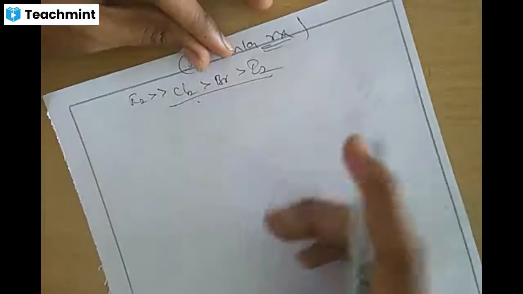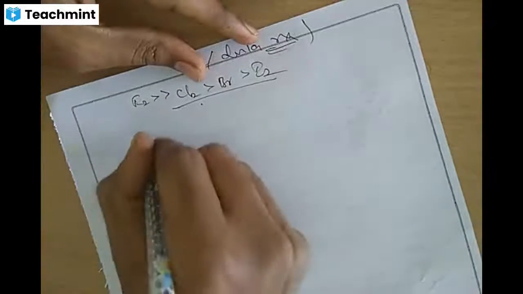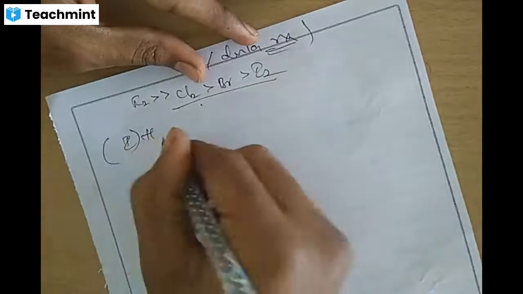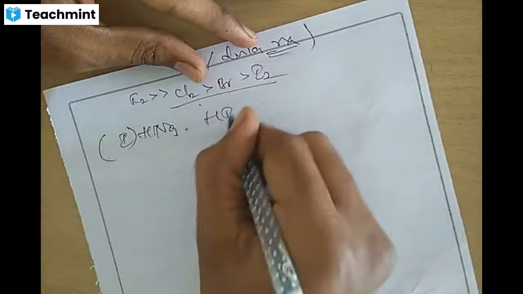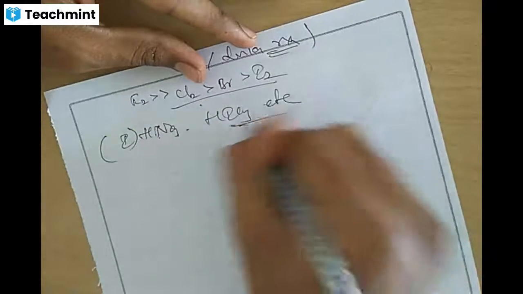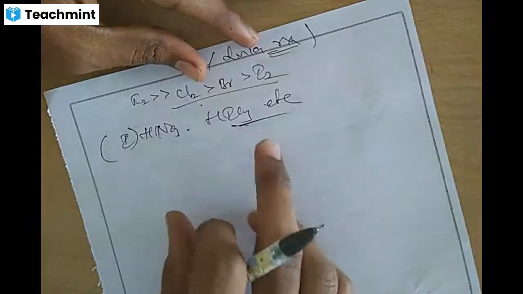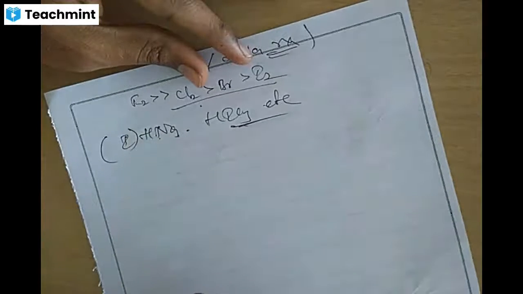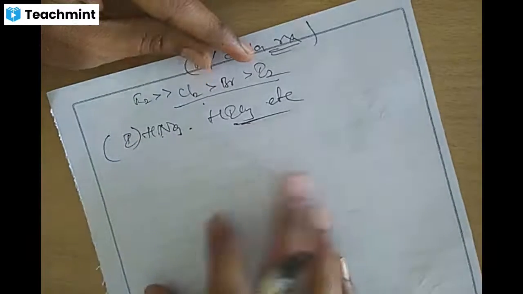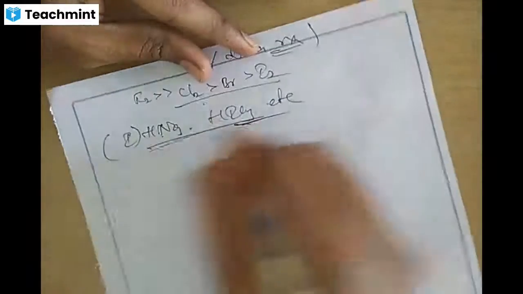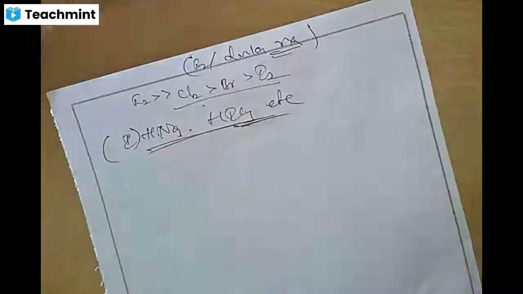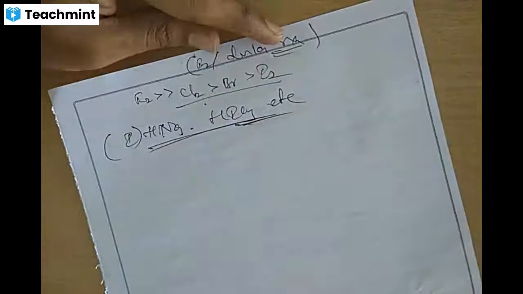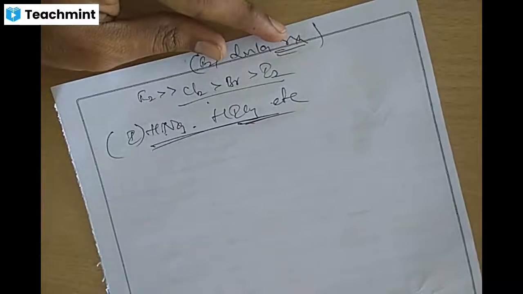Therefore, iodination will be carried out in the presence of an oxidizing agent like HNO3 or HIO3 etc. Iodination itself is a slow and reversible reaction, hence it is carried out in the presence of an oxidizing agent. Chlorine and bromine reactions take place at a moderate temperature, around 520 Kelvin itself.